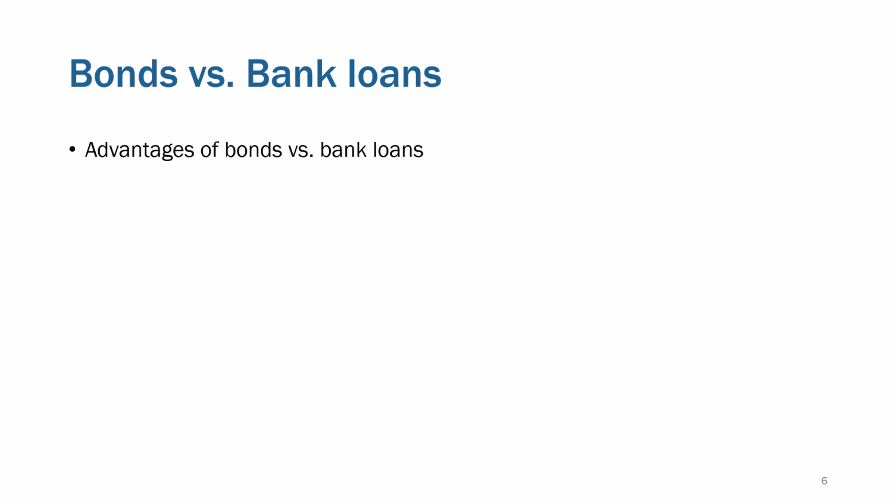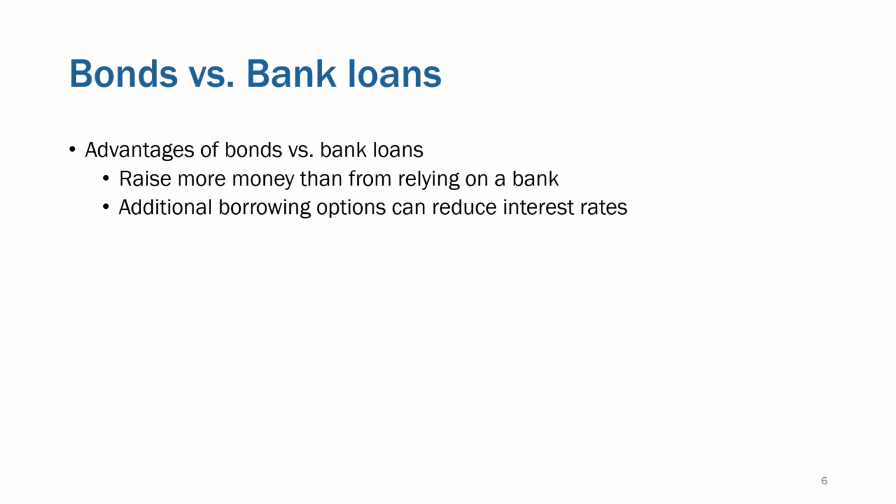Now, if we want to talk about bonds versus bank loans, we've addressed bank loans a little bit in this lesson so far. But with bonds, you can raise more money than if you rely on just one bank. And that's because with bonds, you tap into basically anyone out there who wants to loan money. And a lot of that happens through individuals and mutual funds and endowments and just different types of investors. So all the different borrowing options out there can reduce interest rates versus if you go to just one bank, now it's just that one bank loaning to you.